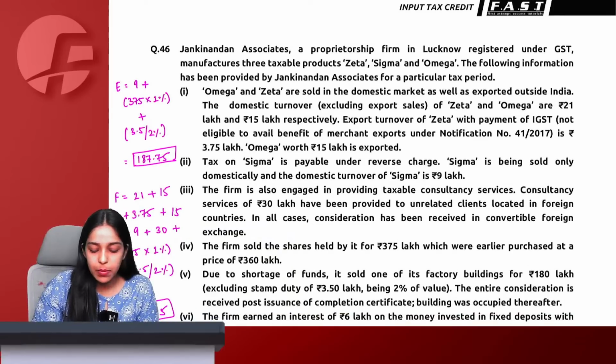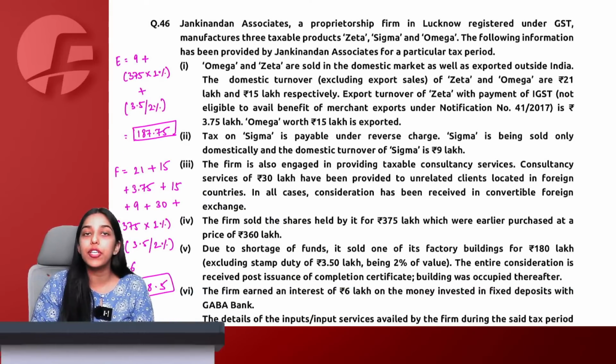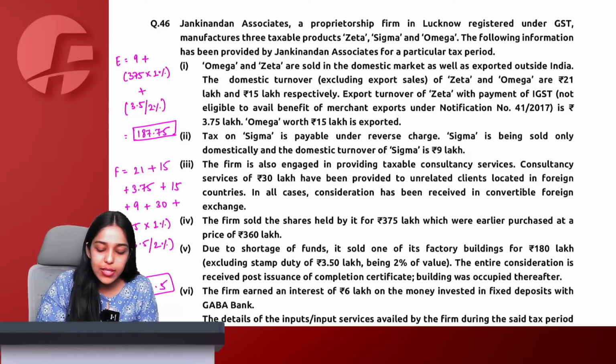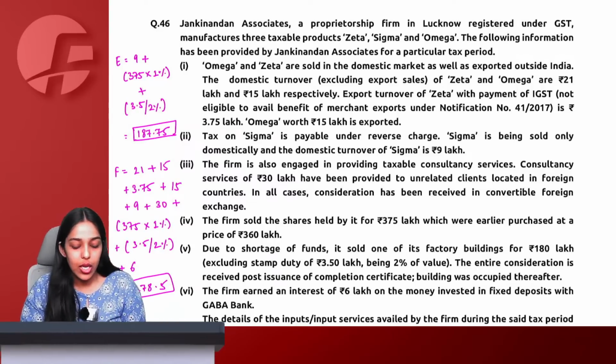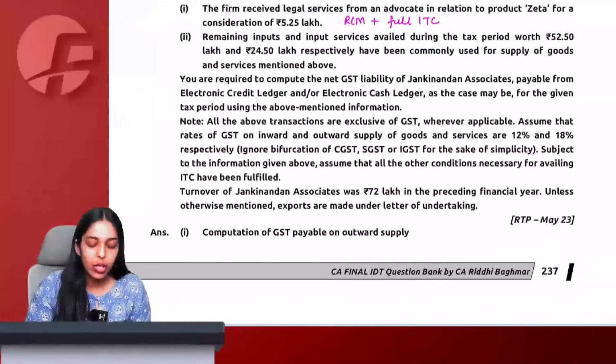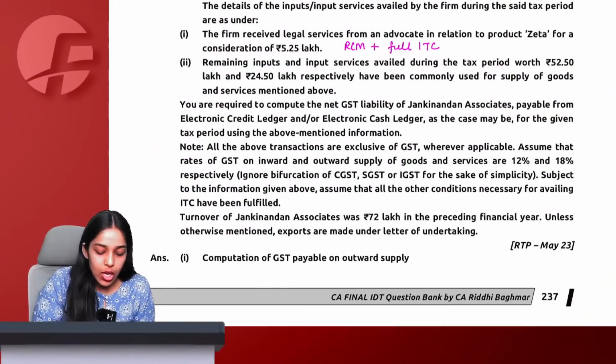Following information has been provided by Janki Nandan Associates for a particular tax period. Omega and Zeta are sold in the domestic market as well as exported out of India. Domestic, okay, first of all, we'll read the required part first. You are required to compute GST liability payable from electronic credit ledger or cash ledger as may be for the given tax period.